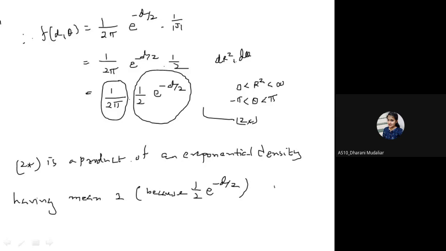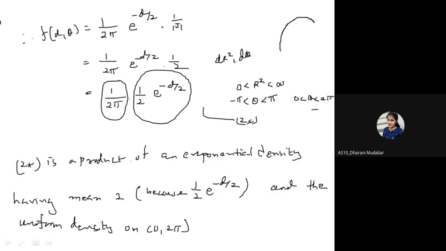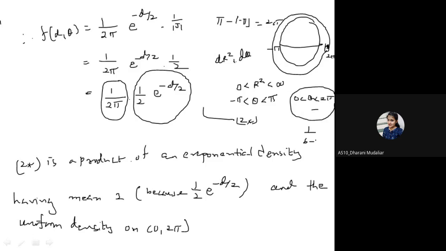So this is the density of d, and the uniform density on 0 to 2 pi. You can write it as minus pi to pi, or you can also write it as 0 to 2 pi. Both are the same because it is covering the entire circle. It actually starts from 0 and goes around the circle and ends at 2 pi. We know that if I take pi minus of minus pi, it is 2 pi. Okay, so it is a uniform density, and we know that in uniform it is 1 upon b minus a. Taking b as 2 pi and a as 0, it is 1 upon 2 pi. So this quantity is that.